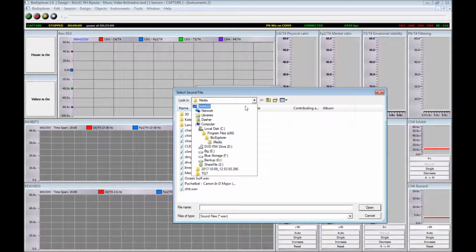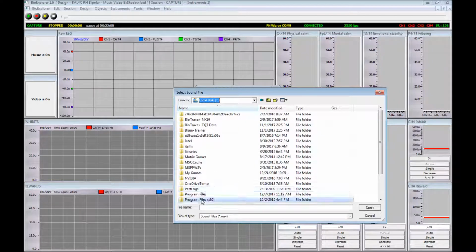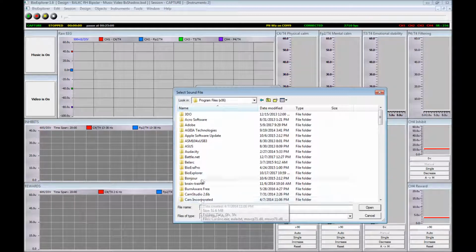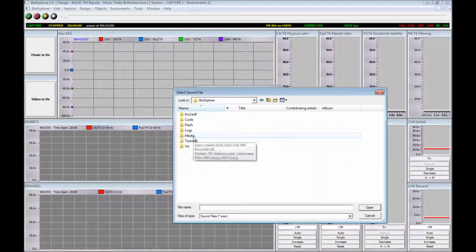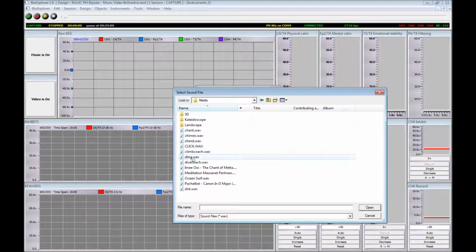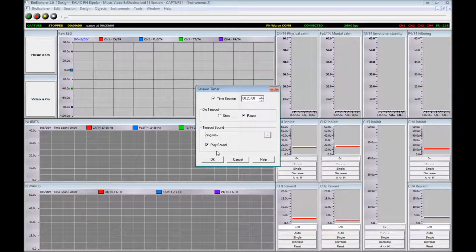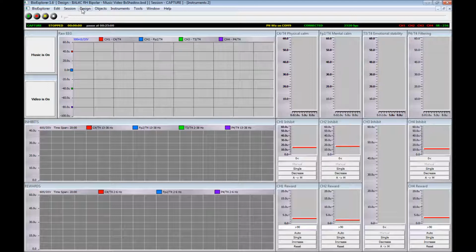The latest Brain Trainer installers will place these files here in Local Disk C, Program Files x86, BioExplorer, Media. So if that's not where you're pointed, browse there now. Media. And here's the ding file. Say Open, OK, and then save your design so you don't have to do this again.